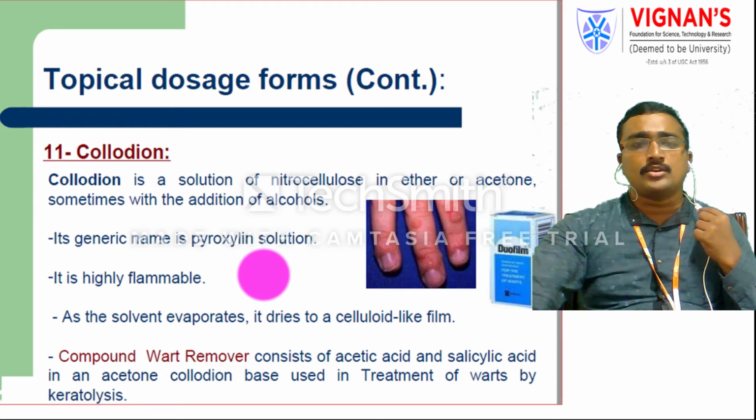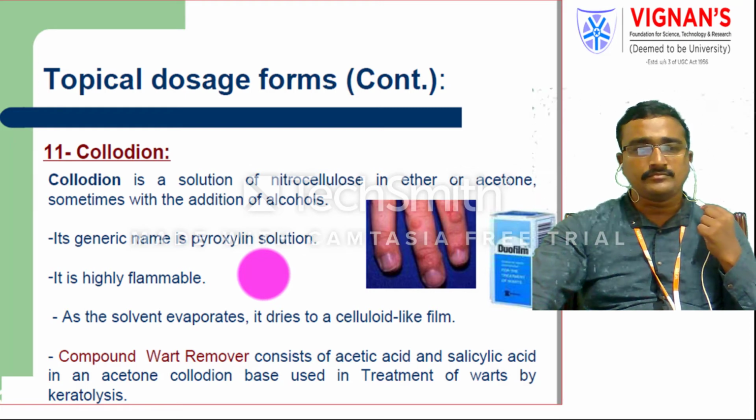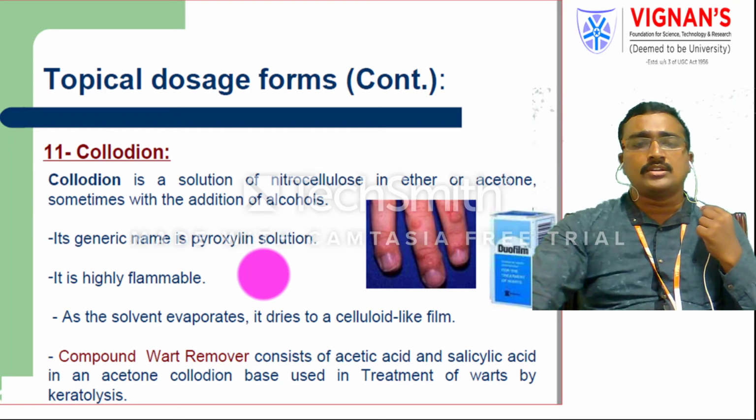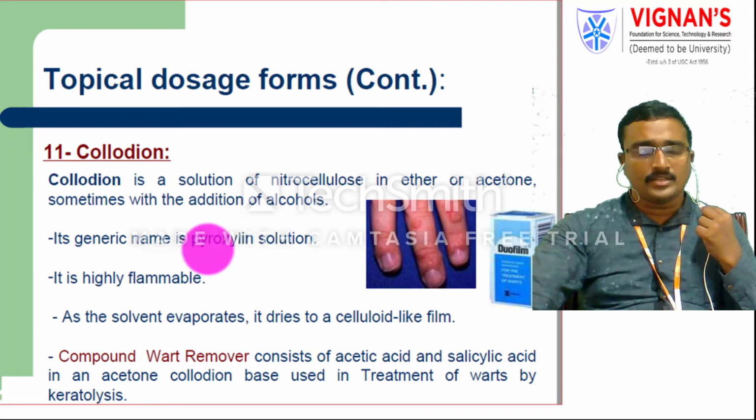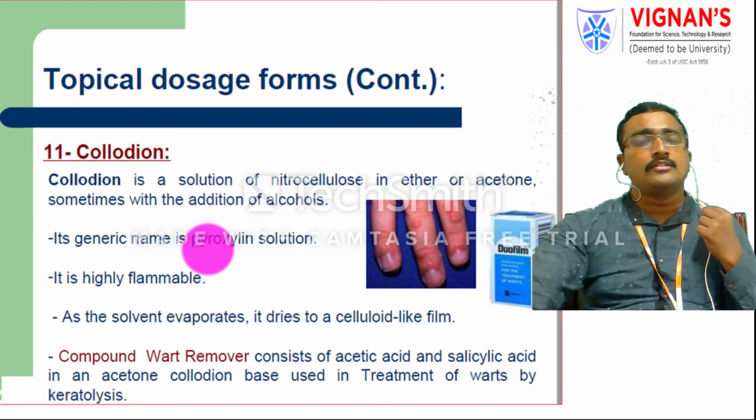That's why collodion mainly has the composition of nitrocellulose. After applying these collodions onto the skin, you definitely apply the compound wart remover. The wart remover mainly consists of acetic acid and salicylic acid in an acetone collodion base, mainly used in the treatment of warts by the keratolysis process.